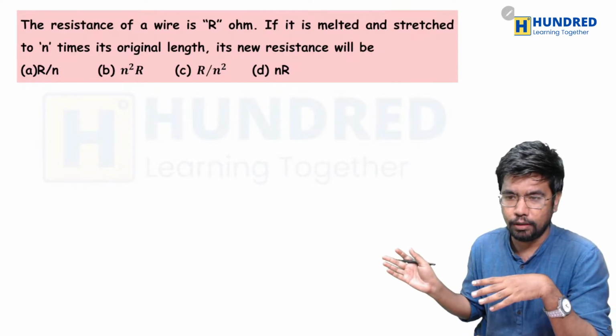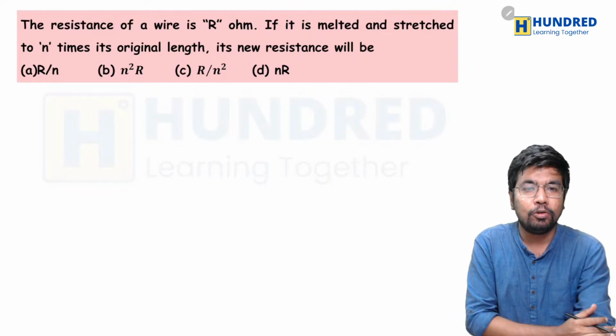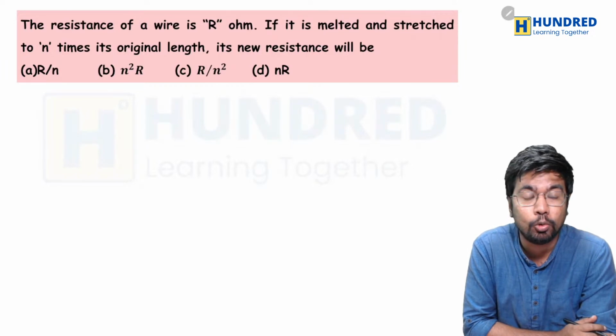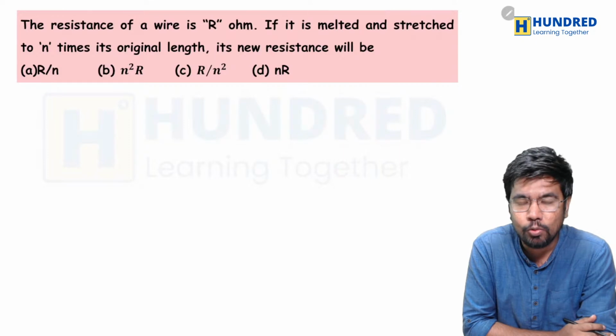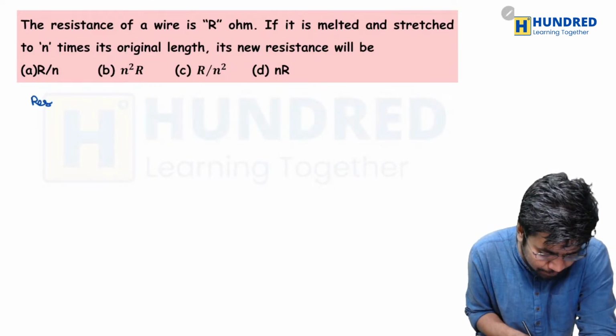This is Joule's law. Well, I'll just explain it. The resistance of a wire is R ohms. It is melted and stretched to n times its original length. Its new resistance will be? So they are talking about resistance.